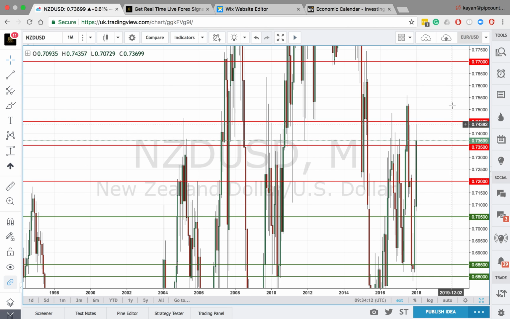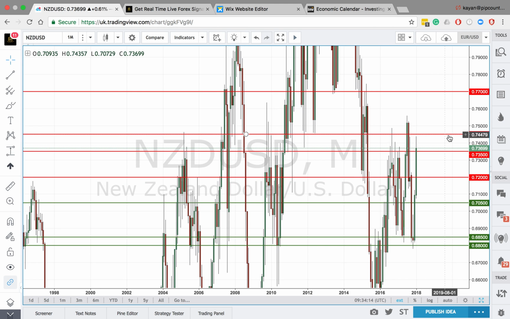Also looking at the New Zealand dollar traders, we know that the inflation data came out surprisingly negative, and at the moment we are approaching this band of resistance. As you can see, 0.74500 since 2004 has been a very strong band of resistance. A strong band of resistance was a floor, a support level, and then a resistance level again, and then a very strong floor, and then again a very strong resistance, and now we're coming back up to this level again.